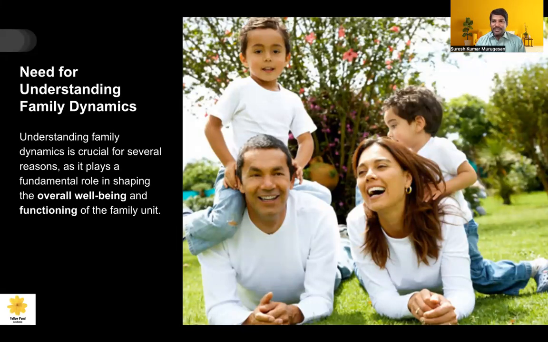Suppose a person who is going to practice as a therapist in a family system has to ask a question: why do I have to know family dynamics? For that, there is a need for knowing family dynamics. See, when a counselor or therapist understands family dynamics, it is a very important step, a very important component, for many reasons.